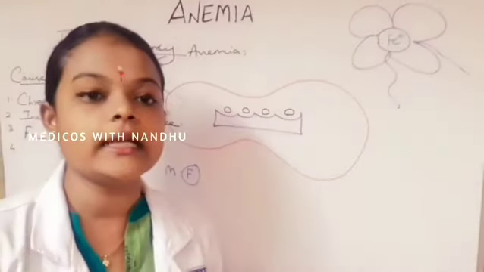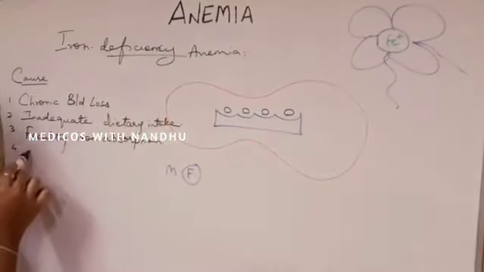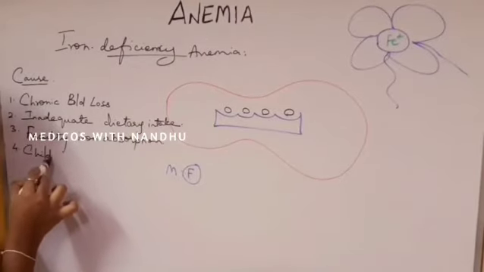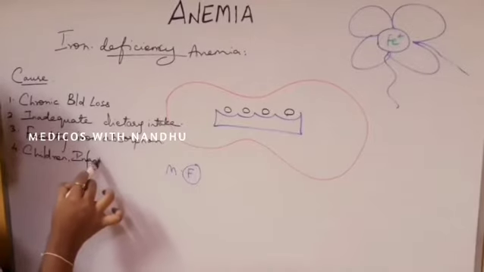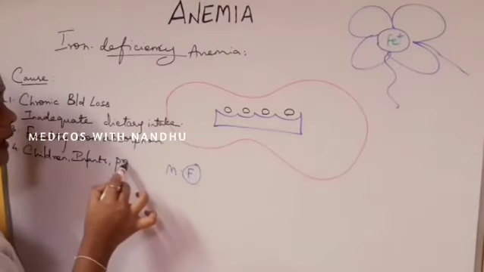So increased iron intake should be there in children, infants, and in pregnancy.